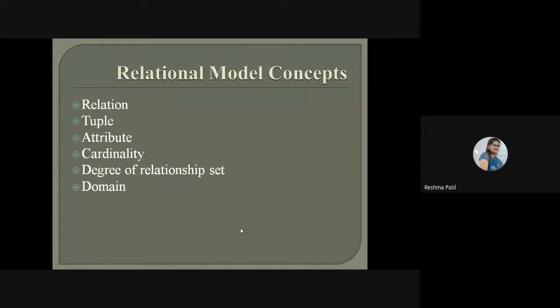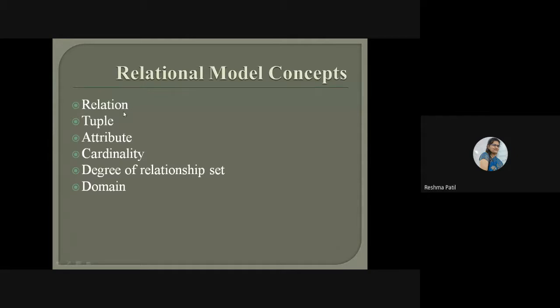In this chapter, we will see the concepts of a relational model. What is a relation, tuple, attributes, cardinality, degree of relationship set, domain. Out of these, we have seen the first three: a relation, tuple, and attribute.